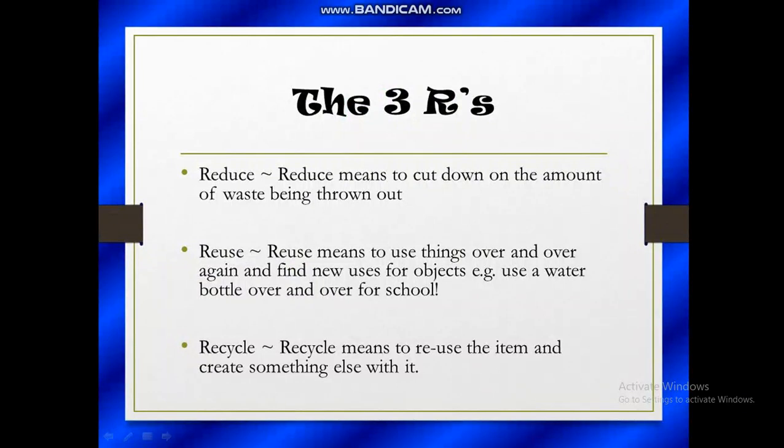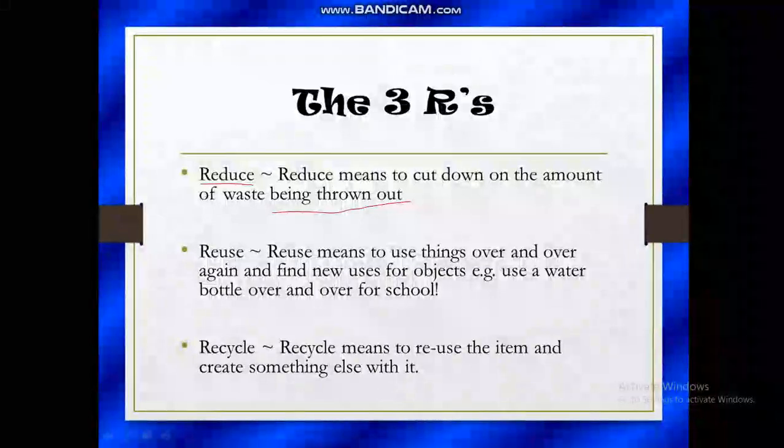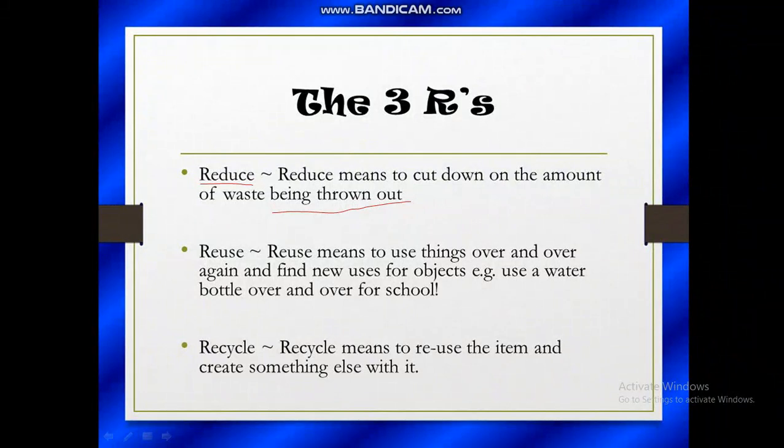The first one is reduce. Reduce means to cut down on the amount of waste being thrown out. So children, we all experience that a lot of waste is being produced not only outside but in our houses also. हमारे घर में भी बहुत सारा waste generate होता है and we throw it outside our houses, right? So we should make efforts to cut down the amount of waste.